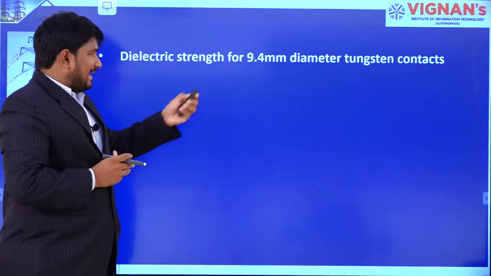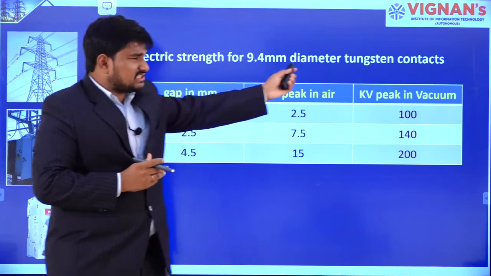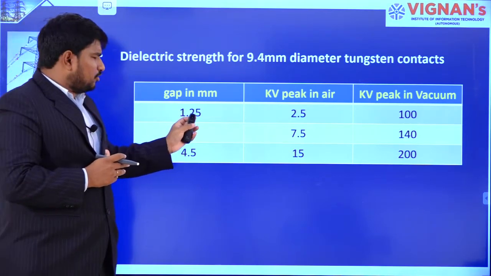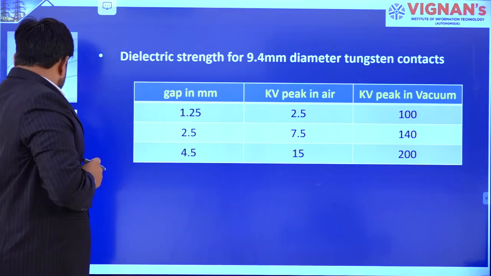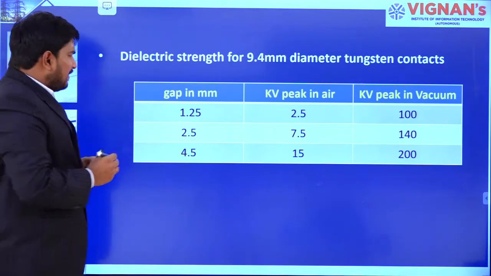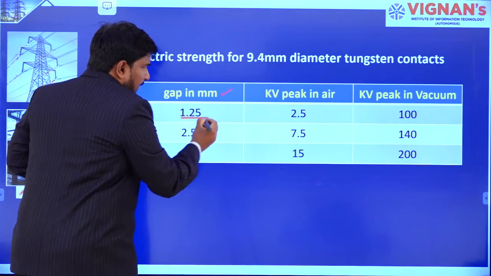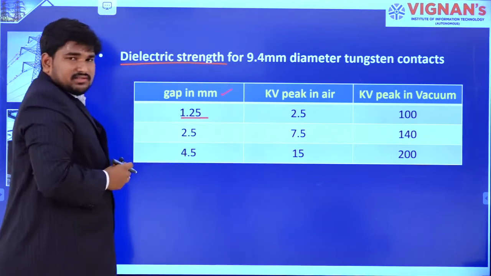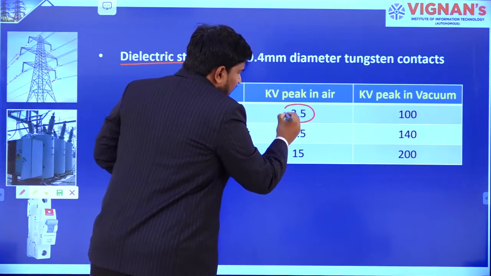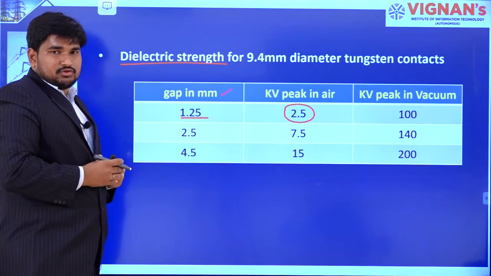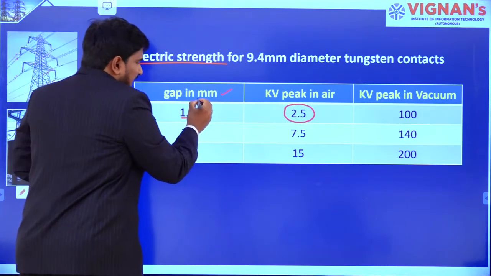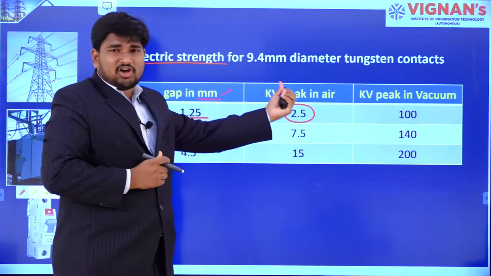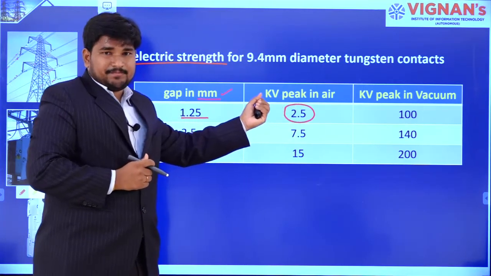For these tungsten contacts, if the gap between the contacts is maintained at 1.25 mm, the dielectric strength of air is 2.5 kilovolts peak.